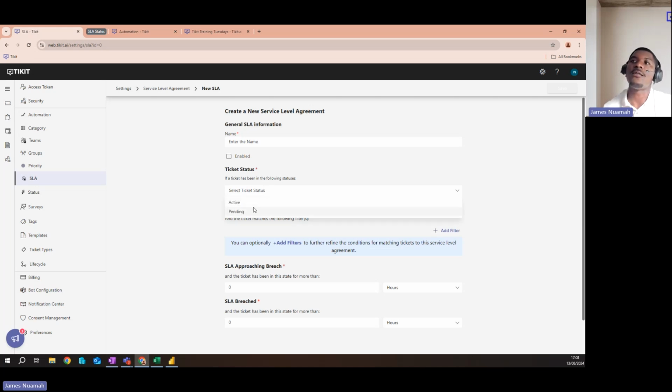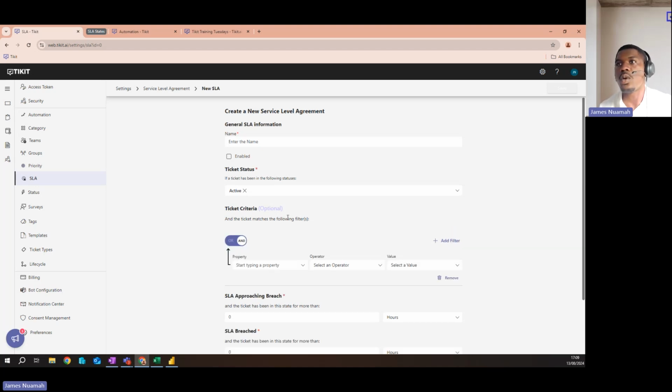For me, I just have active and pending. My pending one is so that whenever a ticket needs more information to be actioned, it might need an approval, it might need more information from the end user, I have that pending one there. So if I exclude that and just focus on the active ones, then I'll make sure that the wrong ones aren't being triggered. And of course, all of your custom statuses will be added here, and you can interact with those as well. Adding additional criteria is optional, but it's always nice to make things a bit more linear.